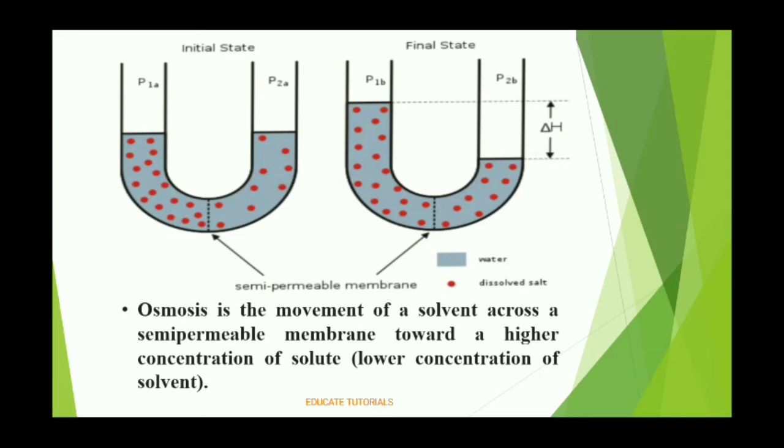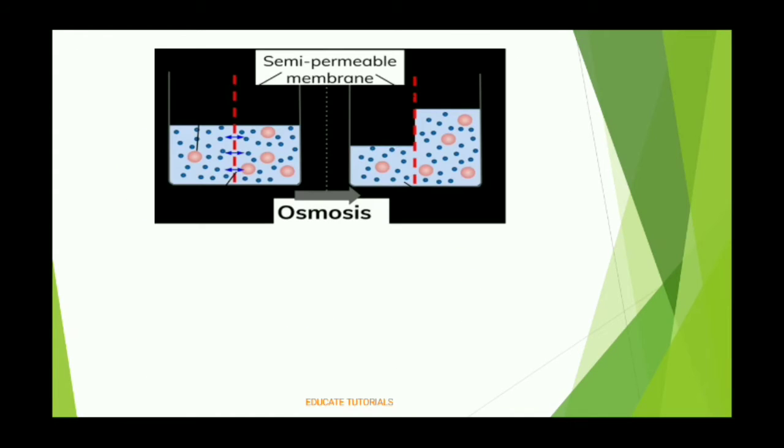And you can also see in the final state that P1B has a higher concentration of solute and solvent both.